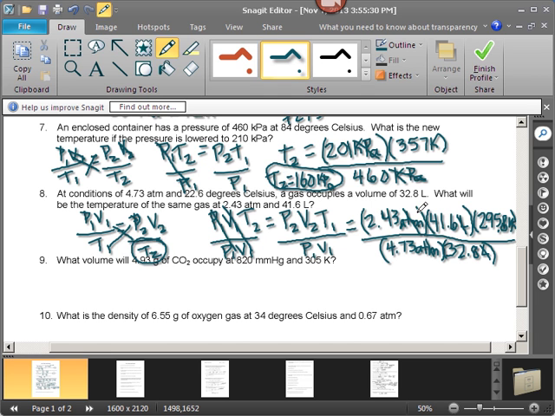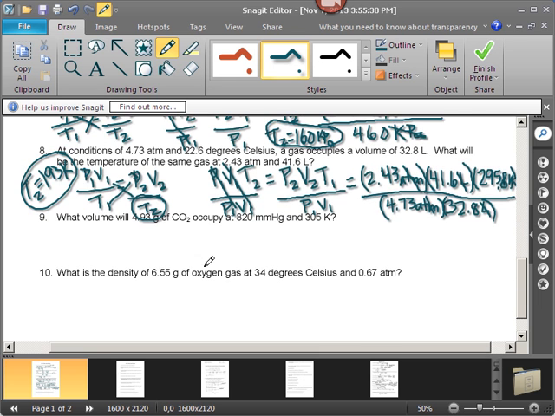295.8, I have that in my calculator screen, so I'm going to put that in first, times 41.6 times 2.43, then I'm going to go ahead and press enter and get it over with. Then I'm going to divide by 4.73, press enter again, why not? And then I'm going to divide by 32.8, and there's 192.7359769. It looks like we can use 3 significant figures, so 193. Our new temperature, where are we going to put it? I guess my T2 is equal to 193 Kelvin.